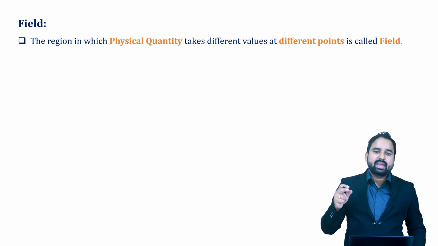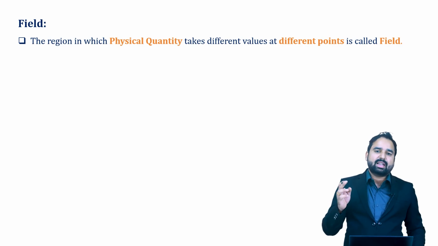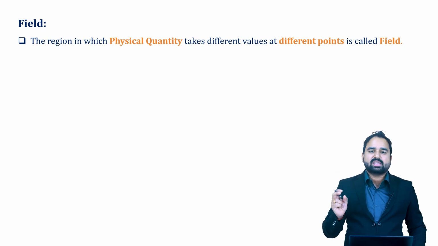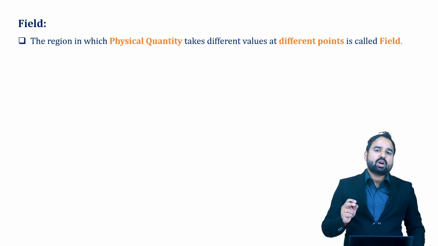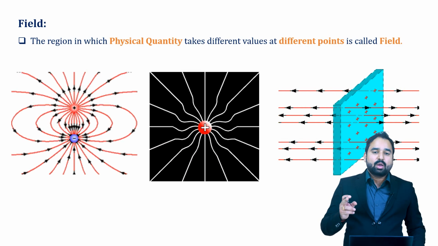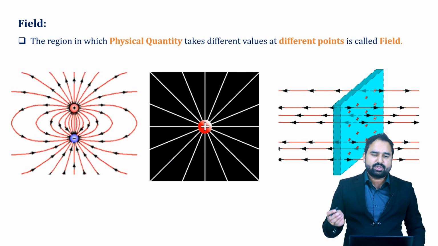This speaker is creating its own field where one point will be able to hear that sound in one measurement, and that's why we can say that the speaker is able to create a field of sound. In a similar way, here we are going to talk about the two fields, that are scalar field and vector fields. But to understand them, we have certain examples of scalar field and vector field jointly.